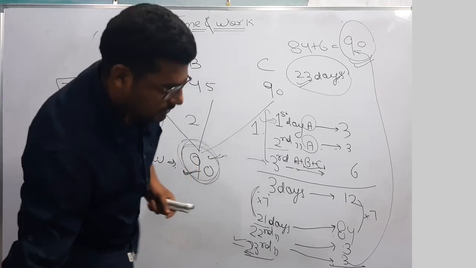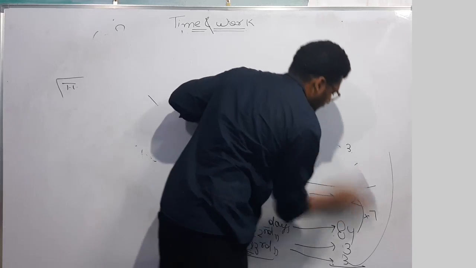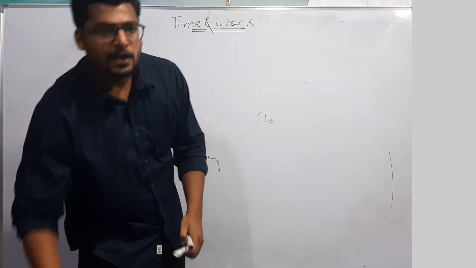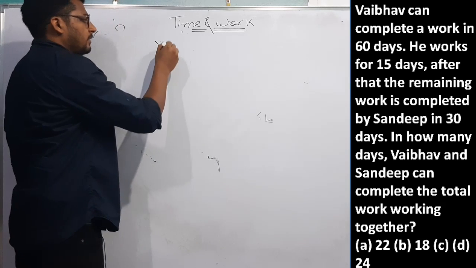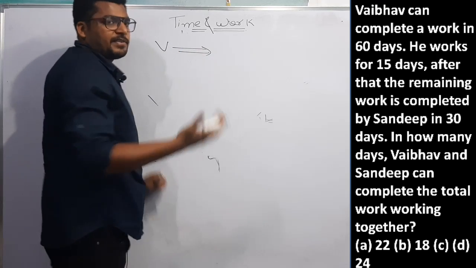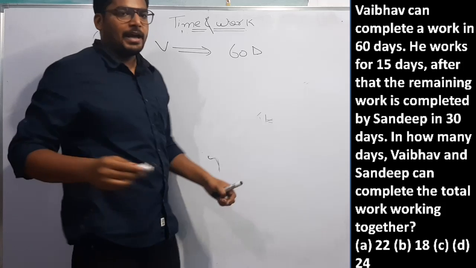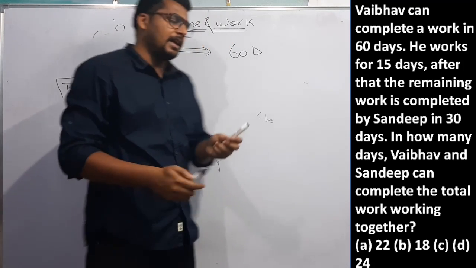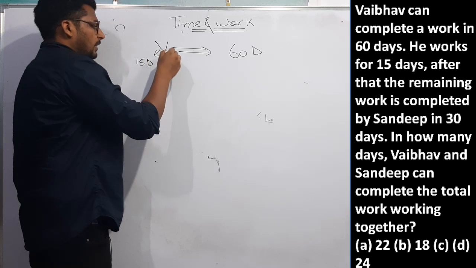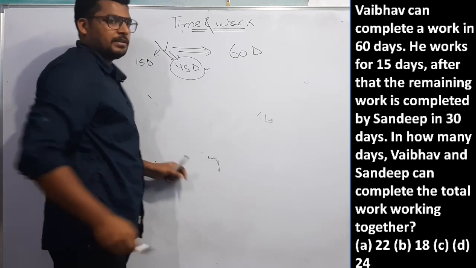So coming on to our next question, which is saying Vaibhav can complete a work in 60 days. I will assume Vaibhav is V. He works for 15 days. That means 45 days of his work was left.